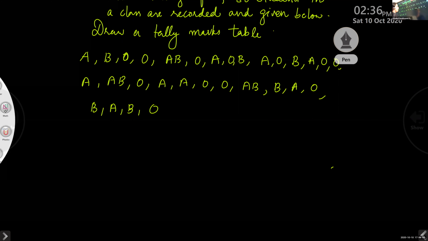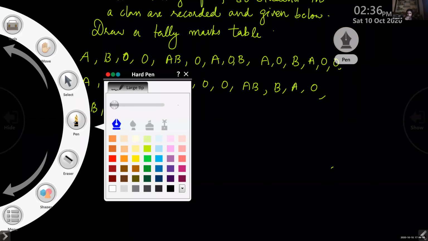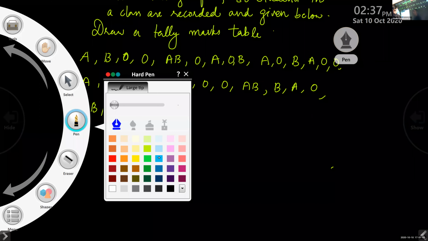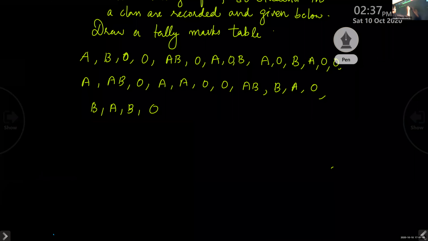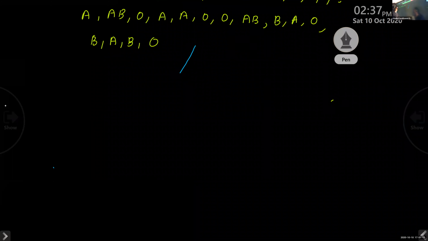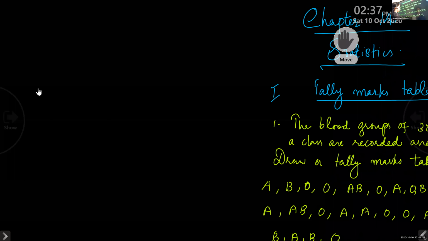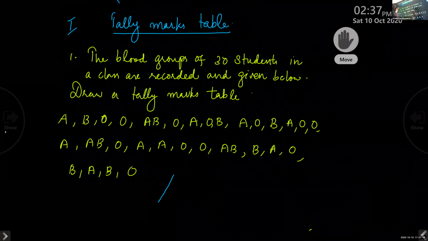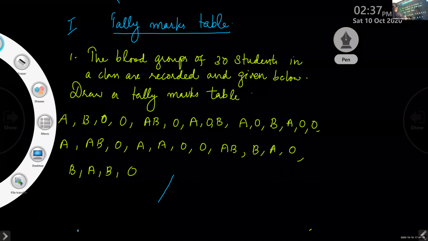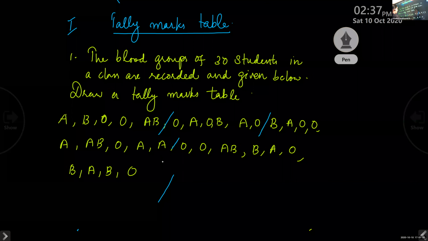Okay, children, there are 30 numbers. Can you scroll up? One minute. You make a grouping like this. Make a group like this so it is easy for you to write it.